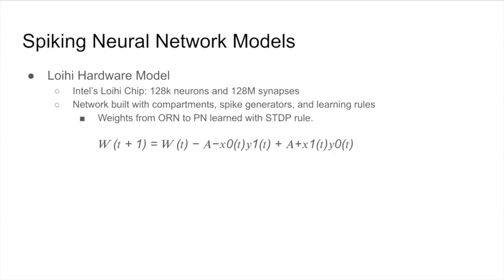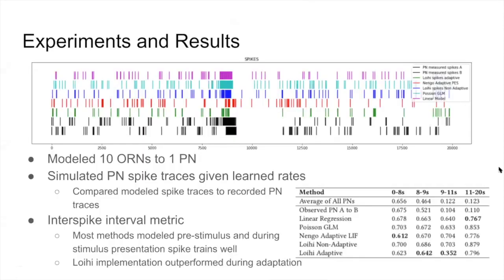We chose to use a spike timing dependent plasticity learning rule to update our model's weights. The equation here shows the form of STDP learning rule used, which updates some weight by pre-X and post-Y spikes. This model has been shown to reproduce key features of long-term potentiation and long-term depression. For our experiments, we modeled the connection of 10 ORNs to a single PN. Given the weights learned by each of our different models, we simulated spike traces for a projection neuron. We then compared these predictions to actual collected PN traces.